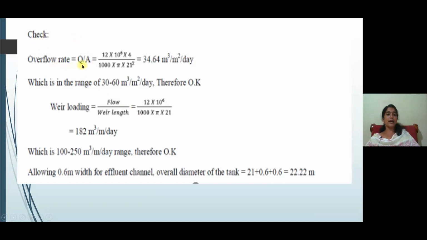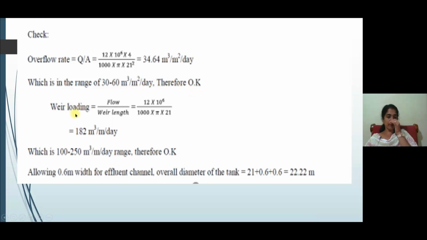The overflow rate, that is Q by A, is equal to Q, already calculated, 12 into 10 raised to 6 into 4 divided by 1000 into pi into 21 square. Actually this 4 is from pi by 4 into 21 square, and you will get an overflow rate as 34.64 meter cube per meter square per day, which is in the range of 30 to 60 meter cube per meter square per day. Therefore, the design is okay.